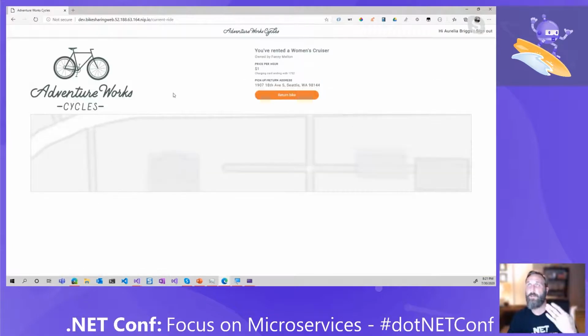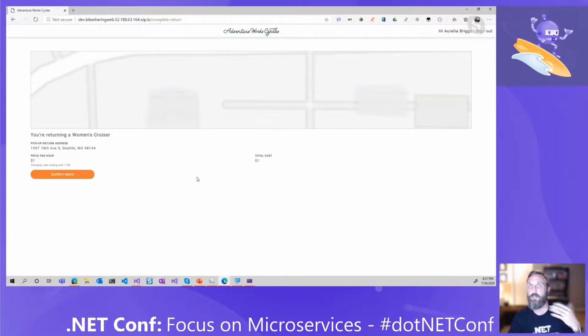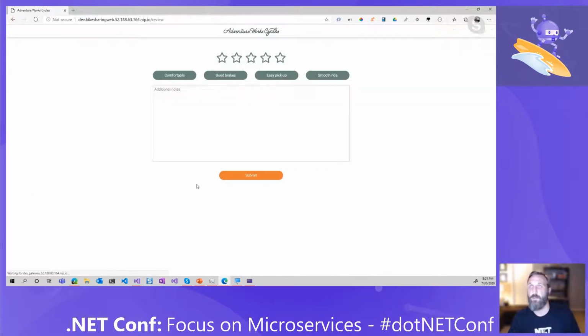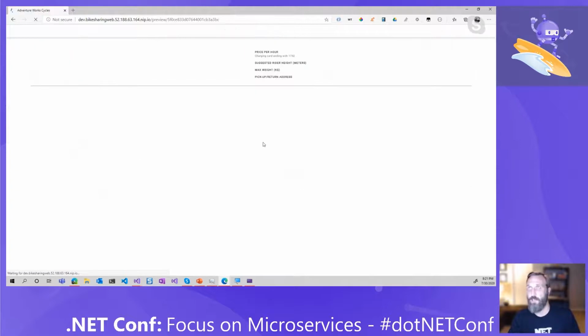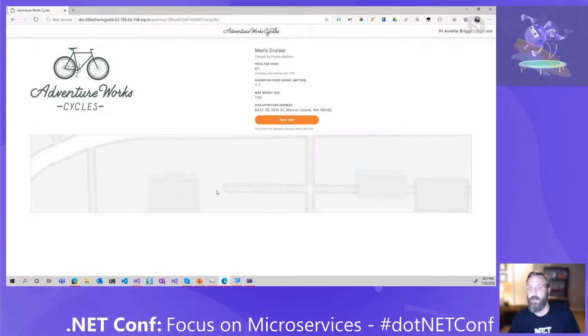And then it goes right back up here and it says you've rented the women's cruiser owned by Fannie Melton. Awesome, thanks so much. And I'm able to return that bike. And all those other services are actually currently running in AKS. I can confirm the return. It was an easy pickup, awesome, right? And it's actually got all of these other services running all within the cloud. I can choose another one if I like, hit that random bike, and able to hit that breakpoint in the cloud again, which is super awesome.